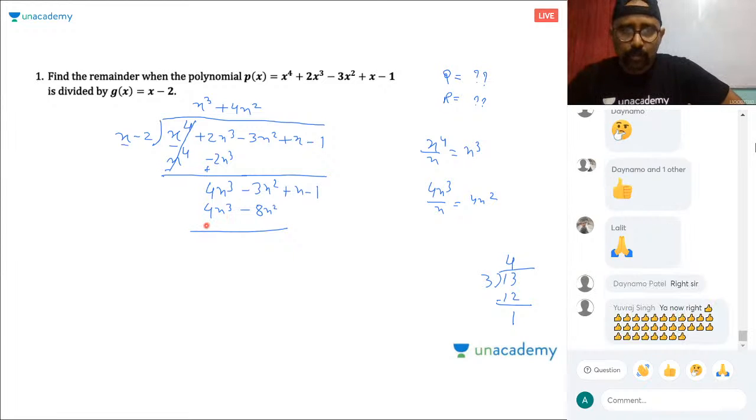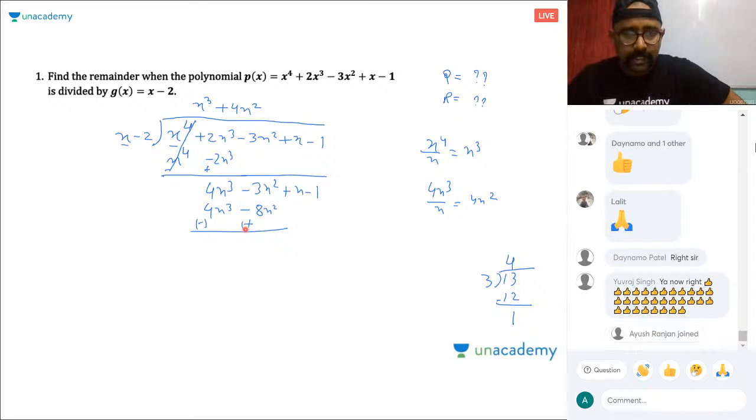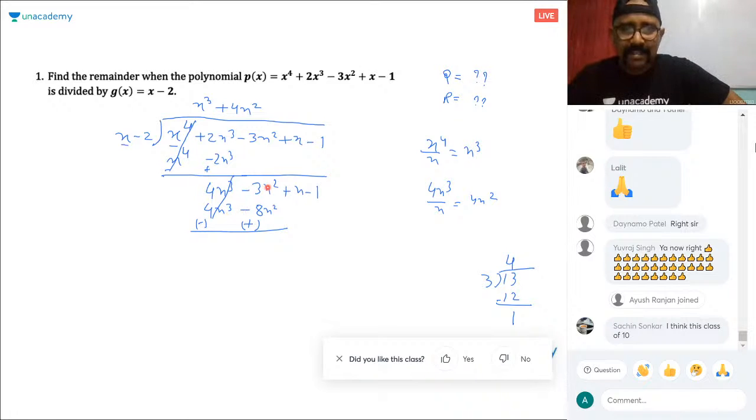So in polynomials, what we do? We change the sign of this, minus 1. Perfect. So this is minus, this is plus. Yeah, good, Yuvraj. So this gets cancelled. What is left? Minus 3x square plus 8x square. This is what? Plus 5x square. Right? So plus 5x square plus x minus 1.